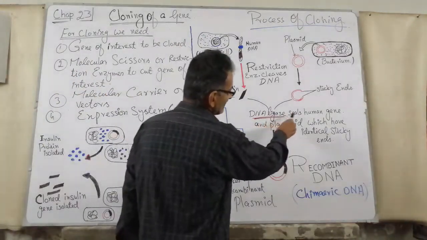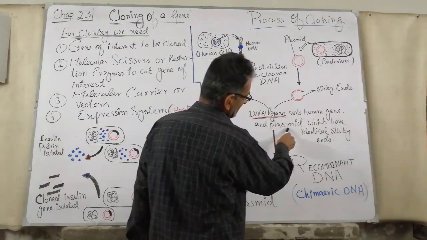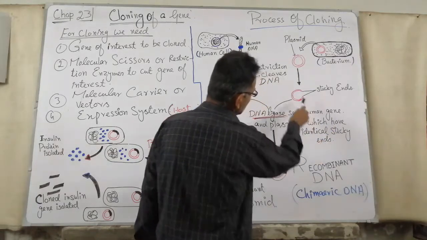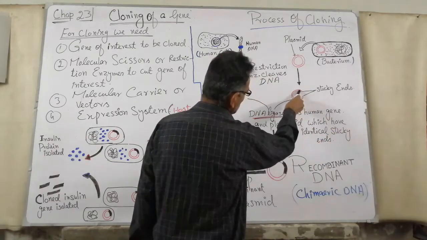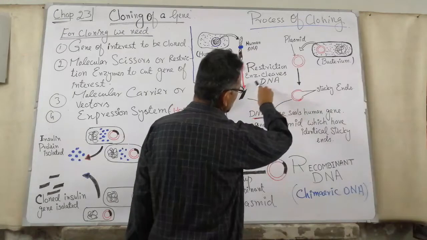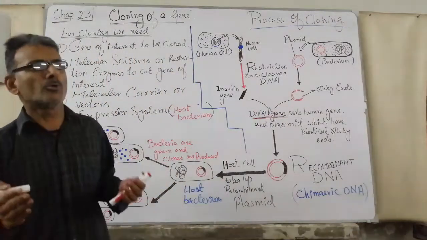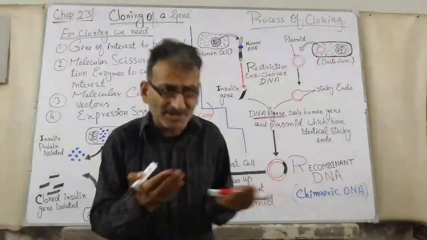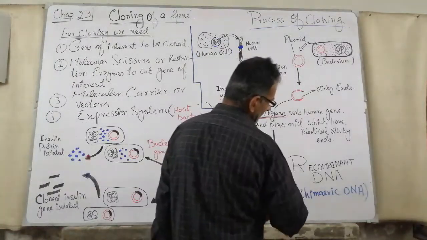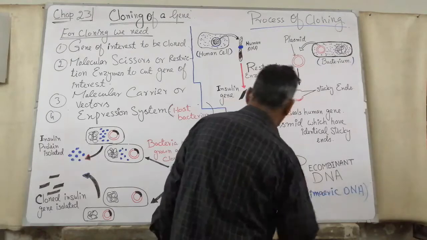DNA ligase seals the human gene and plasmid which have identical sticky ends. These are the identical sticky ends on which the insulin gene can be placed. And when these two DNAs combine together, they form the recombinant DNA. This recombinant DNA is also known as chimeric DNA.